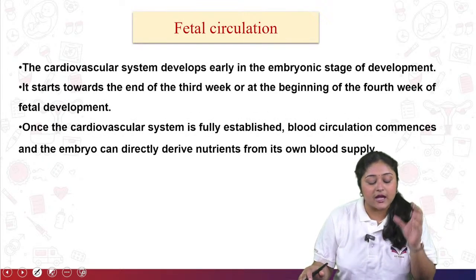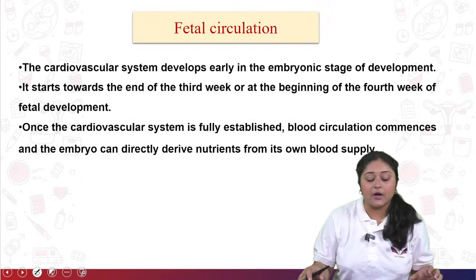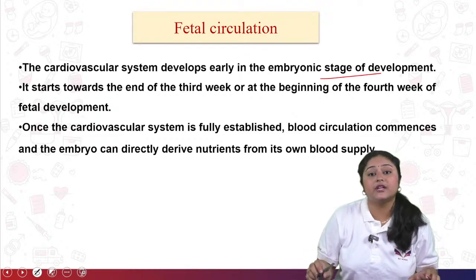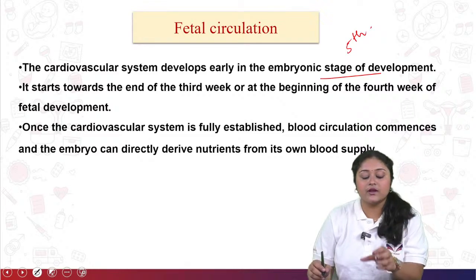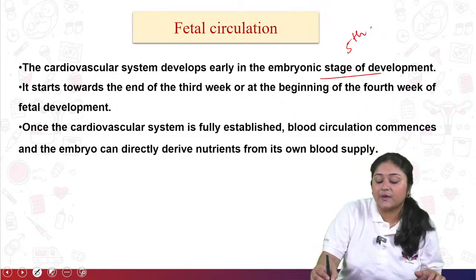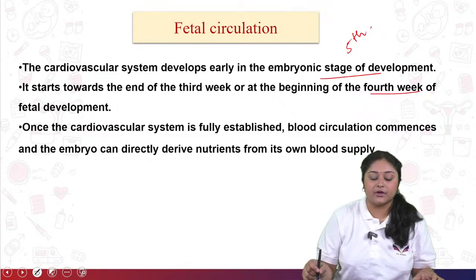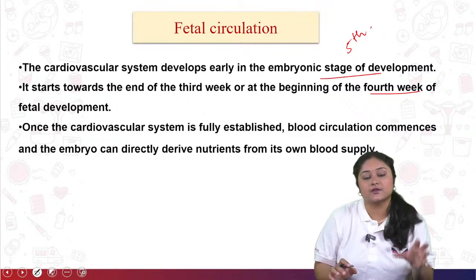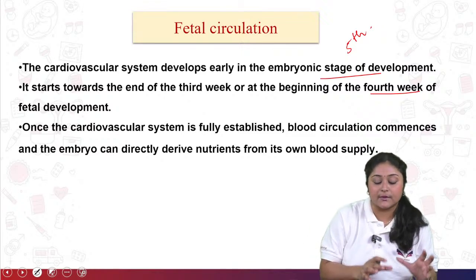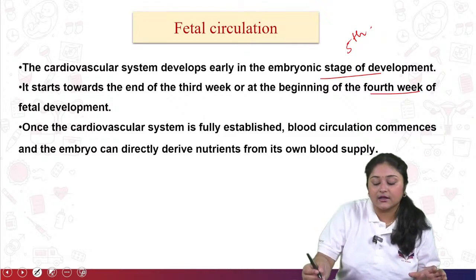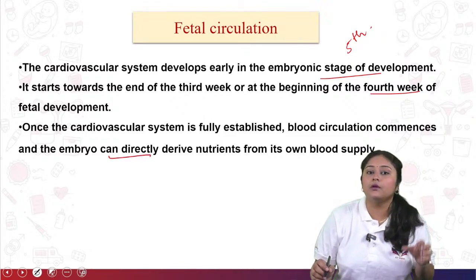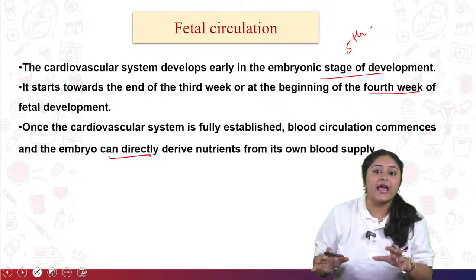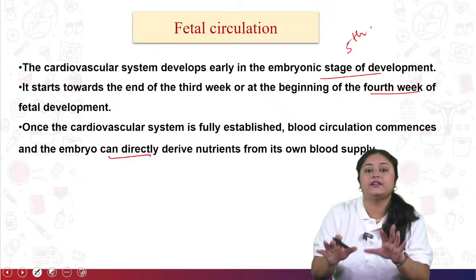This cardiovascular system develops early in the embryonic stage, starting towards the end of the 3rd week and the beginning of the 4th week of fetal development. When this circulatory system is fully established, blood circulation commences and the embryo can directly derive nutrients from its own blood supply. So that is all about a review of the fetal circulation.